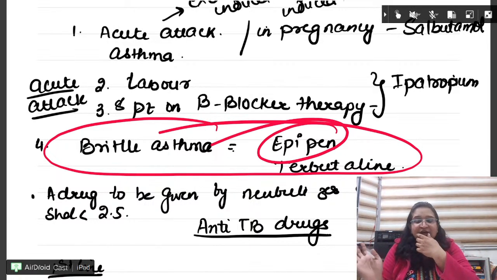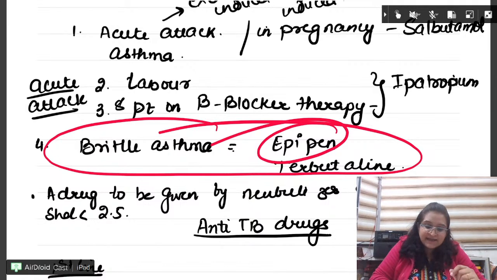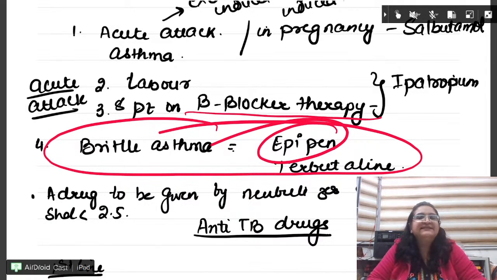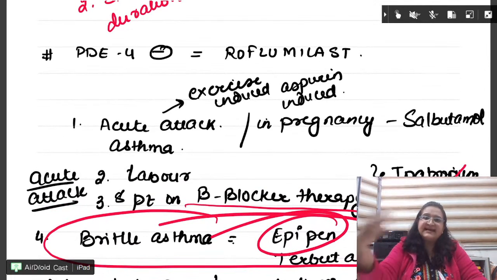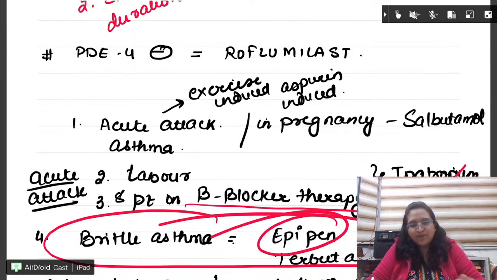So what is the drug of choice for brittle asthma? That is EpiPen. Fine, beta. If some patient is on beta blocker therapy, he has been given a beta blocker, then you cannot obviously give SABA. Then you can use ipratropium as the first drug. Otherwise, in acute attack, during exercise, in aspirin-induced asthma, in pregnancy, in normal patients, anywhere you give salbutamol.